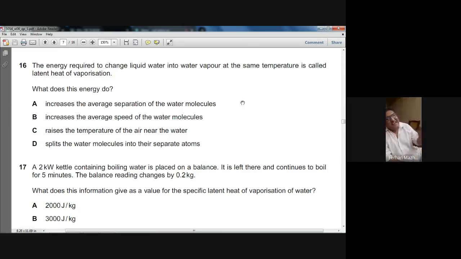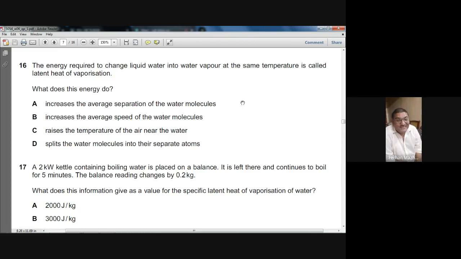It's a very, very famous question. You should remember the wording of the answer. That energy which you provide is called the latent heat of vaporization, and that is used to break the intermolecular bonds. It is used to overcome the intermolecular forces. It is used to move the molecules away from each other. It is used to overcome the atmospheric pressure.